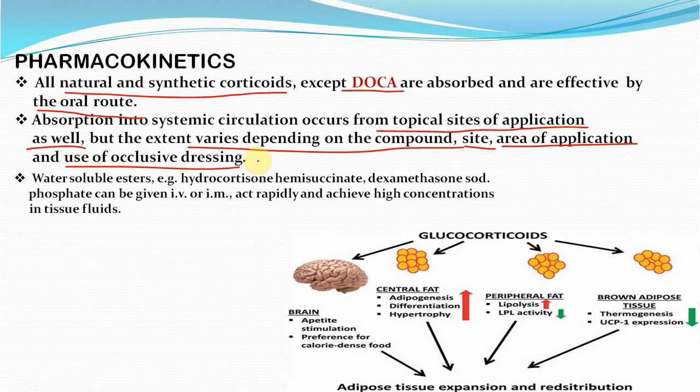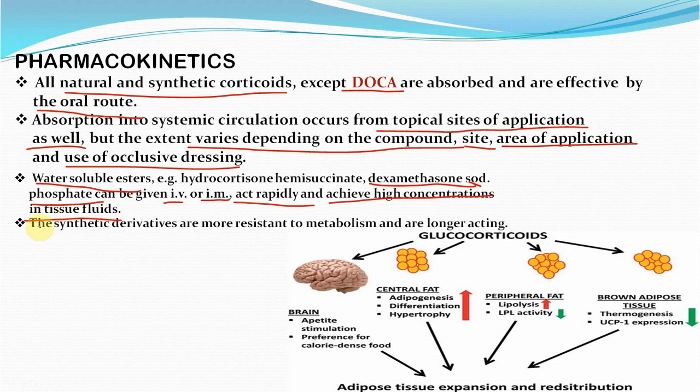Water soluble esters like dexamethasone sodium phosphate can be given intravenously or intramuscularly. They act rapidly and achieve higher concentration in tissue fluids. Synthetic derivatives are more resistant to metabolism and are longer acting.